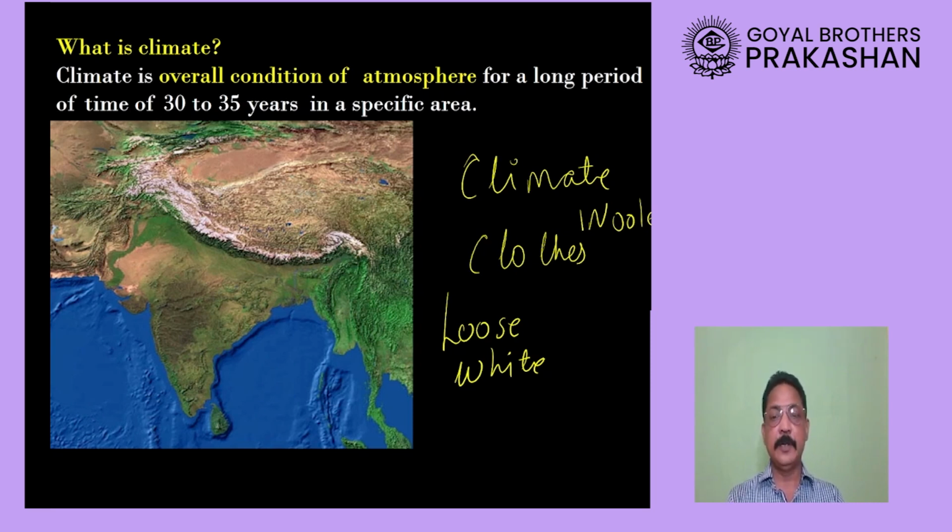For example, in the month of March, we can say it will be very hot and the wind will be blowing faster. Similarly, in the month of July, we will expect the sky becoming cloudy and rainfall to occur. So in this way, the word climate refers to the overall condition of atmosphere.